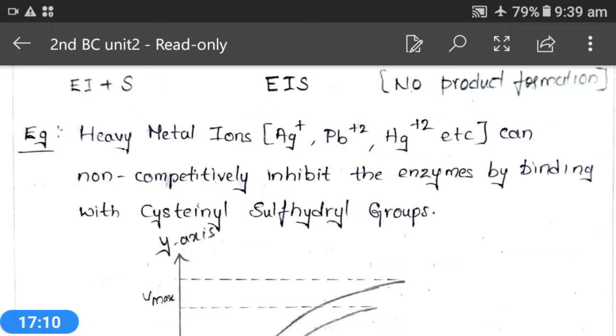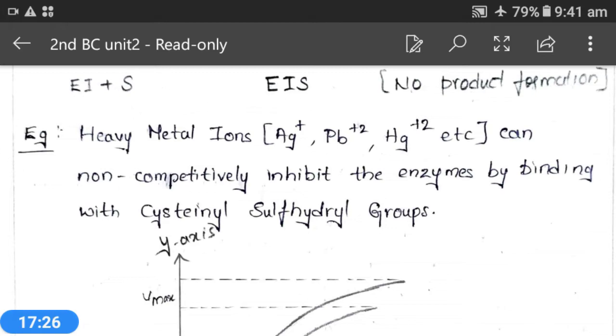That means it is not commonly seen and is very rare in condition. In this type, the inhibitor will bind with the enzyme-substrate complex only,